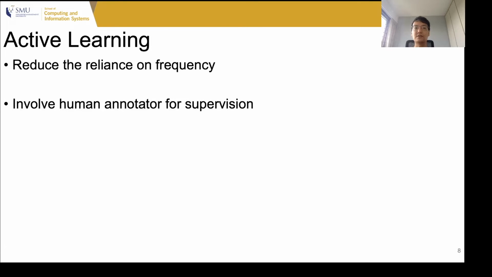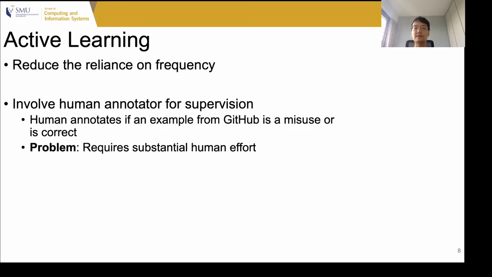In this study, we attempt to reduce the reliance on frequency, and to do so, we transform the task into a supervised machine learning task, and we involve a human annotator for supervision. We ask the human annotator to label each example on GitHub to determine if it's a misuse or if it is correct. However, this requires substantial human effort and is impractical. One cannot possibly expect a human annotator to label every example on GitHub.